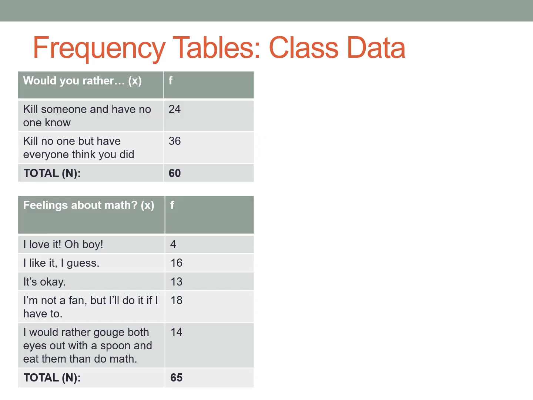Another question in the class survey was, how do you feel about math? In this frequency table, we can see our different observations present in the data in that left-hand column, and our frequencies in the right-hand column. And looking at this table, you can see 4 people said, I love it, oh boy. 14 people said, I would rather gouge both eyes out with a spoon and eat them than do math. And we have a good number of people whose feelings about math are somewhere in the middle. And 65 people answered that question. We can see that in our total.